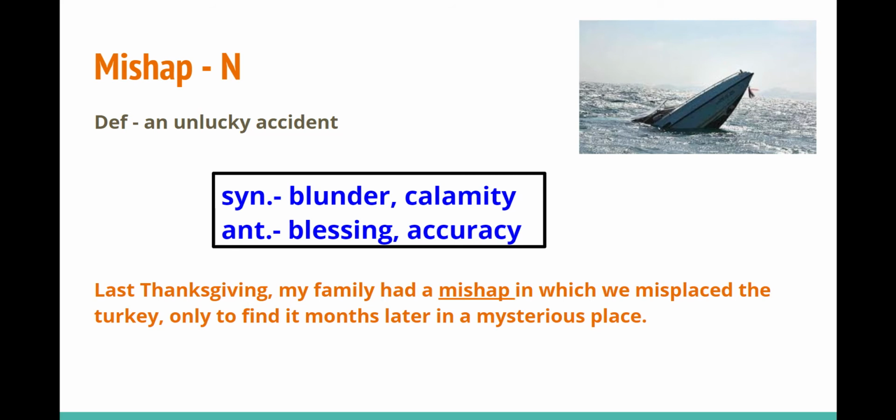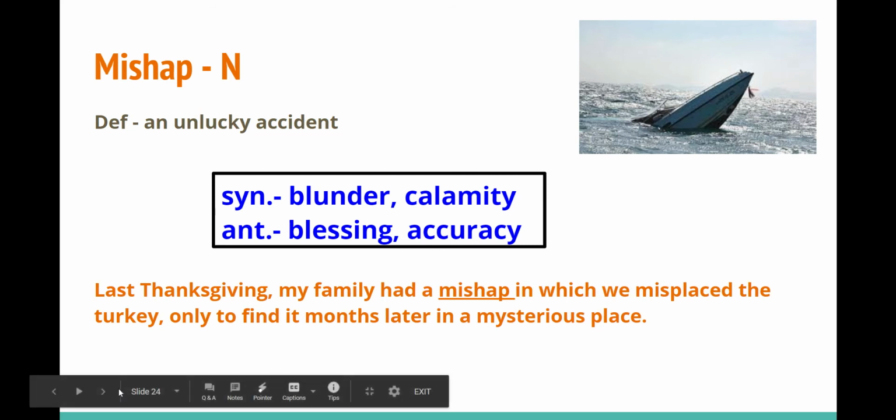Notice that this is a noun. It's a person, place, or thing, okay? My family had what? A mishap in which we misplaced the turkey, okay? Do not use that word as a verb. It's a noun, okay? So the mishap happened when Mrs. Clark rear-ended someone on her way to work. I hope I didn't jinx myself saying that now. Mishap.